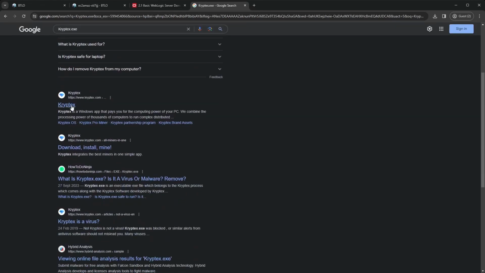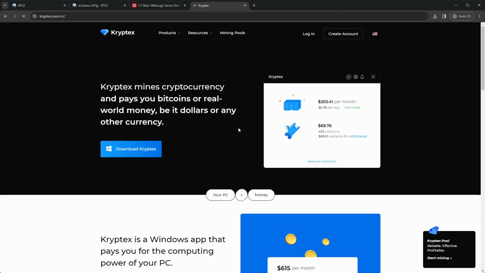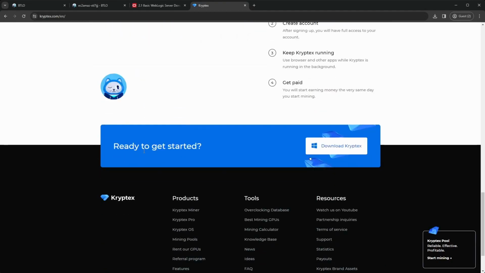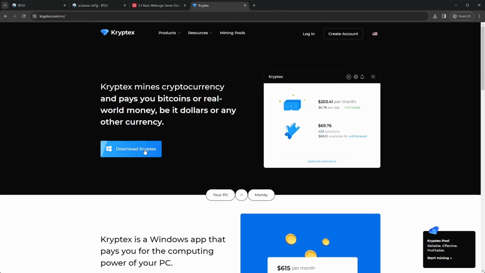So that's the proper cryptex domain. What's it all about? Yeah, we could download the executable here. I'm not going to do that right now, but I'm super confident this is correct. This looks like it's related to mining, so this could be the crypto miner I think we're looking for.